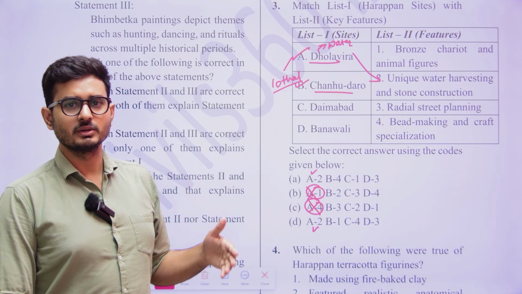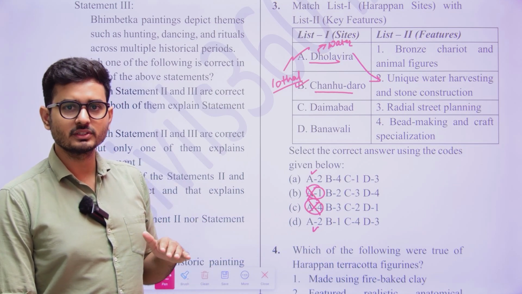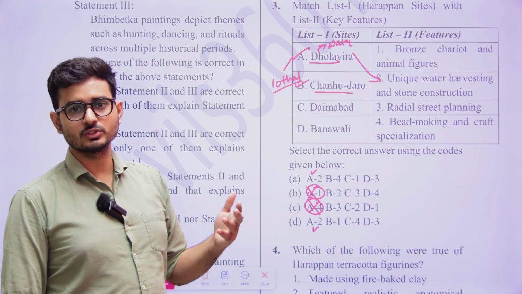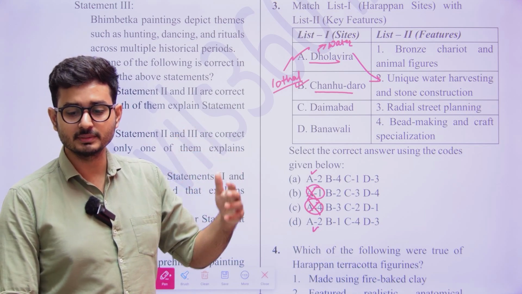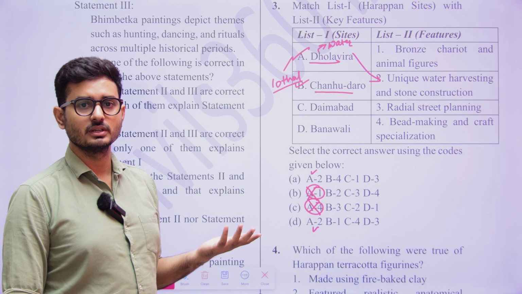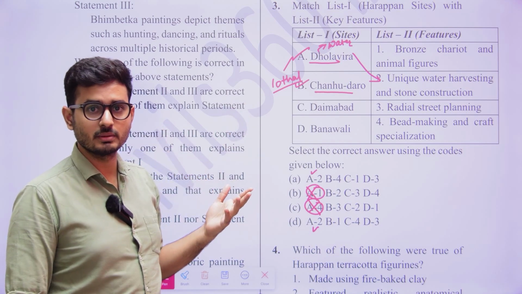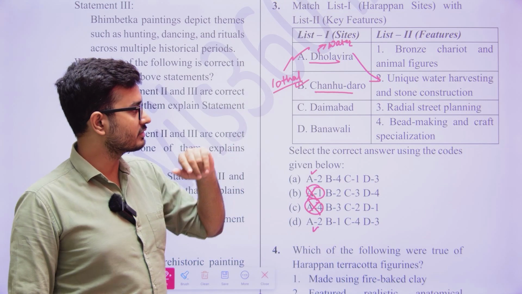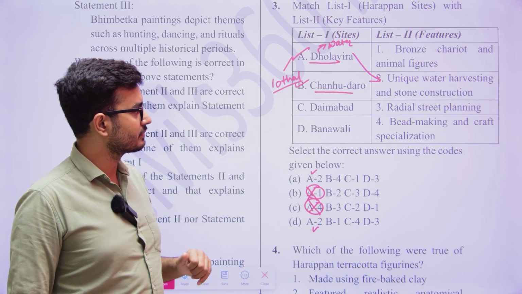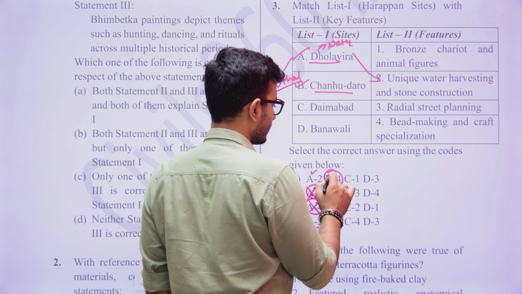Even in today's time, Sindh is in Pakistan, and if it had been that resourceful, Pakistan would have been rich, but Pakistan is not rich. But in UP and Bihar, there is a very big resource hub. So from there you could have taken, and Banavali is in Haryana. So here B is going to be with 4.